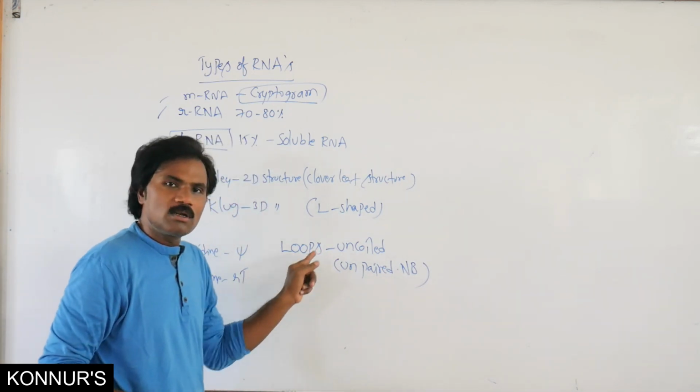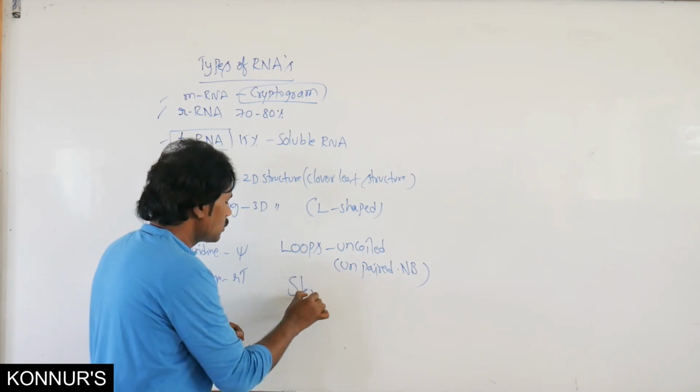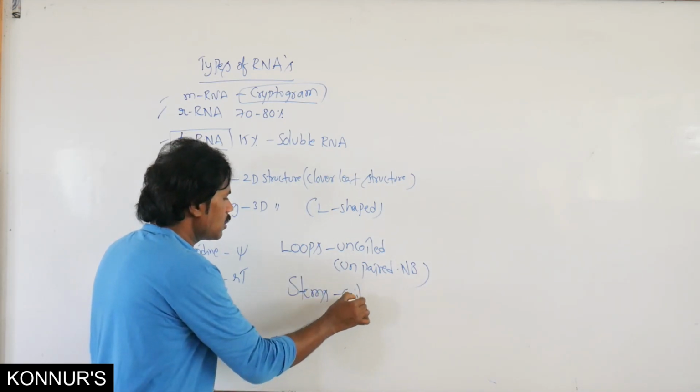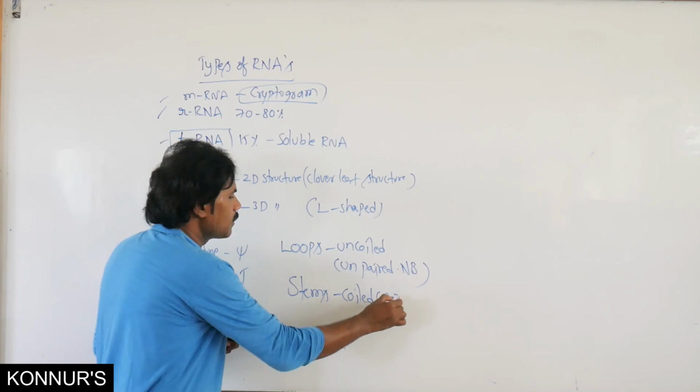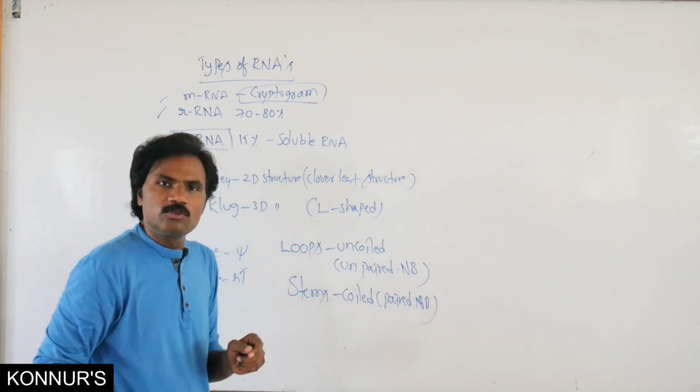Wherever stems are present, coiled or paired nitrogen bases are present.